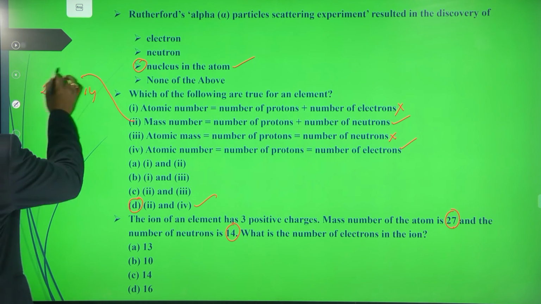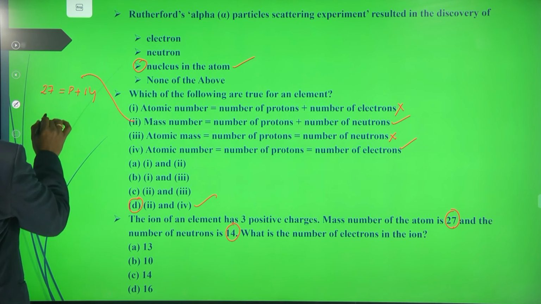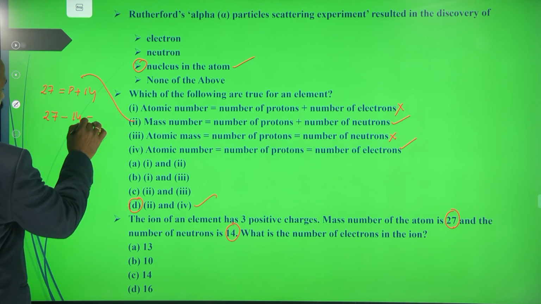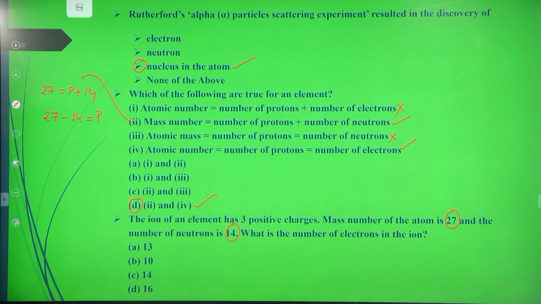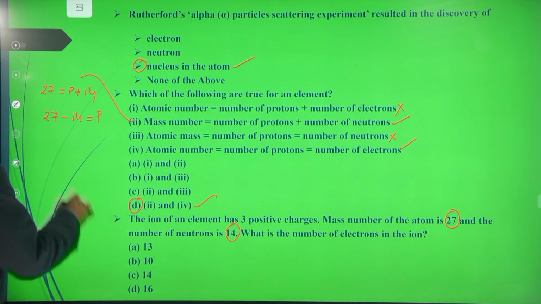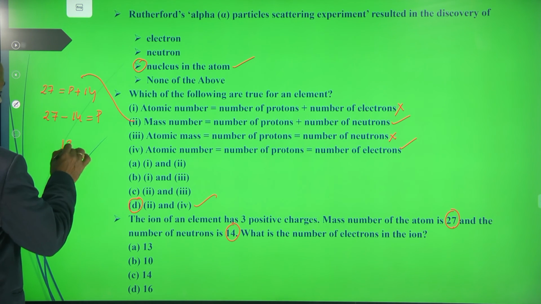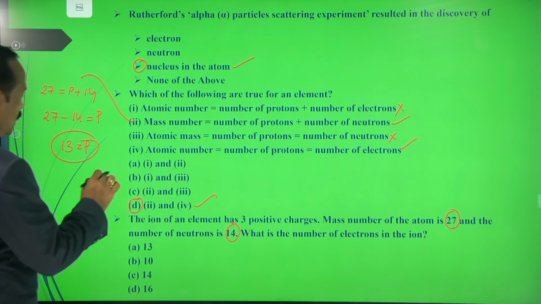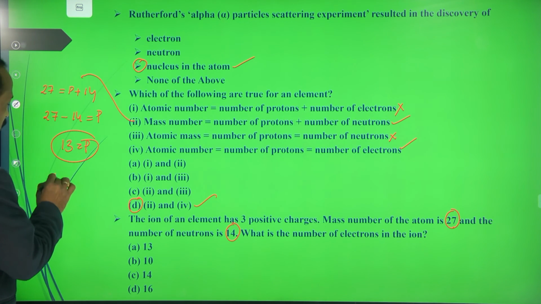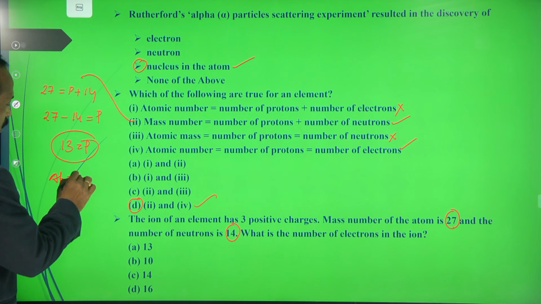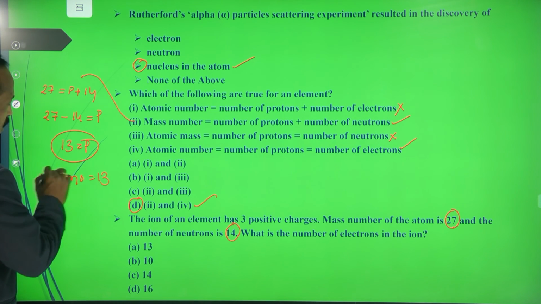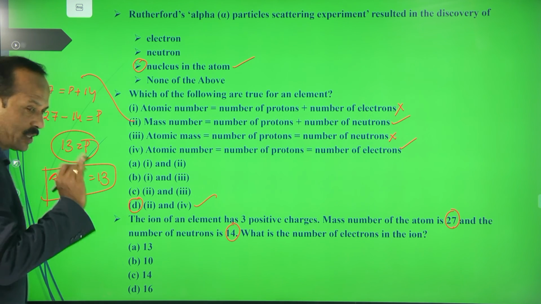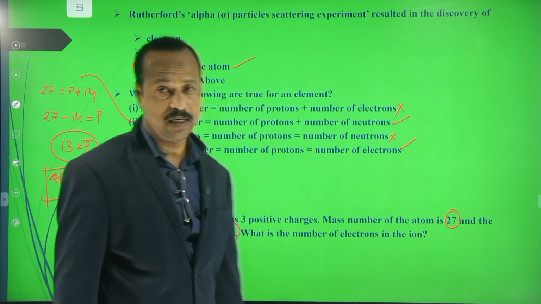Now this 14, if you bring this side, plus 14 becomes minus 14. So 27 minus 14 is equal to protons, right? So 27 minus 14 is equal to 13, which is equal to protons. So the protons 13 means what? Atomic number is equal to 13. This we got as one thing. Okay, atomic number is 13.